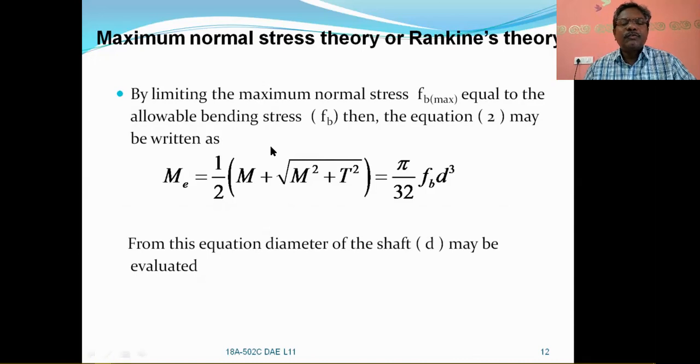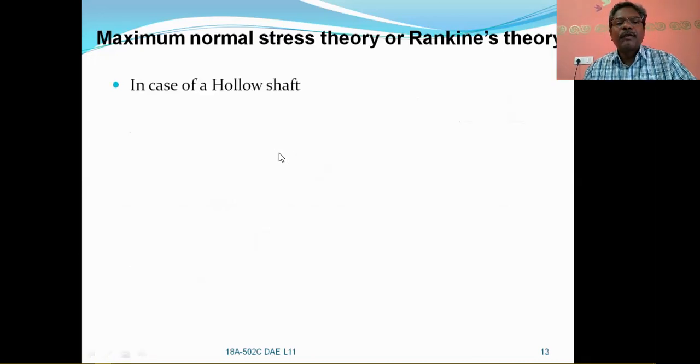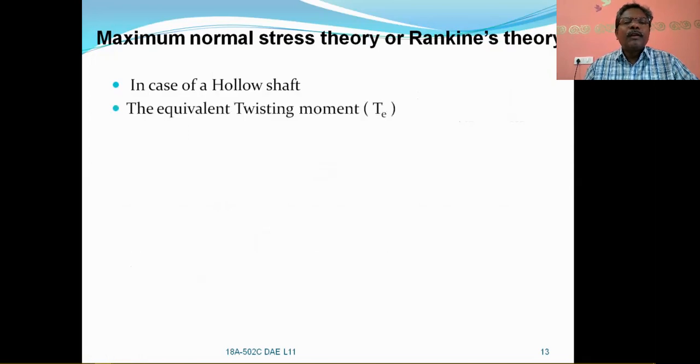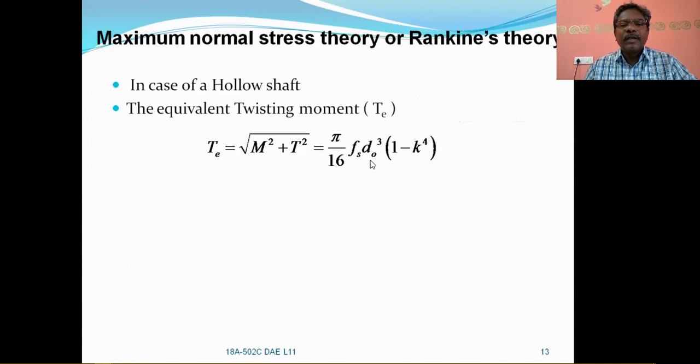So far we have discussed only solid shafts. Let us look at the case of hollow shafts. In the case of a hollow shaft, the equivalent twisting moment Te is equal to the square root of M square plus T square, which is equal to 5 by 16 Fs dV cube into 1 minus k power 4, where dV is the outside diameter of the shaft and k is the diameter ratio, that is, the inside diameter of the shaft by the outside diameter.